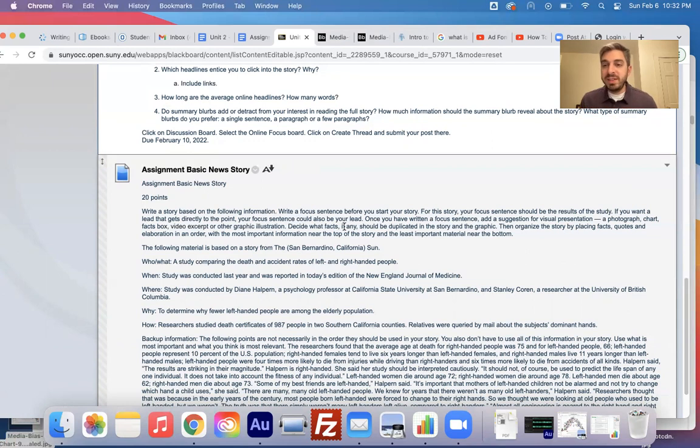Once you have written a focus sentence, add a suggestion for a visual presentation: a photograph, a chart, facts box, a video excerpt, or other graphic illustration. Decide what facts, if any, should be duplicated in the story and the graphic. Then organize the story by placing facts, quotes, and elaboration in an order, with the most important information near the top of the story, the least important material near the bottom. So we've got the inverted pyramid going. This is basically just going to help you write and structure your first news story. Maybe not the first for all of you, but for some of you.